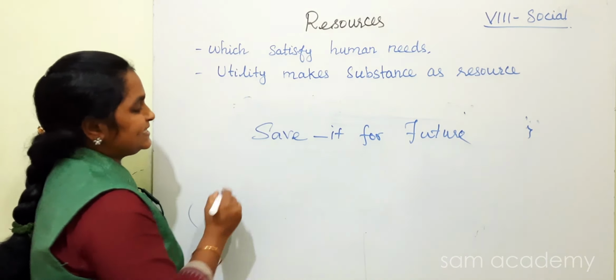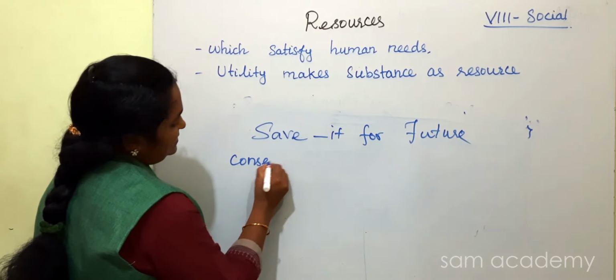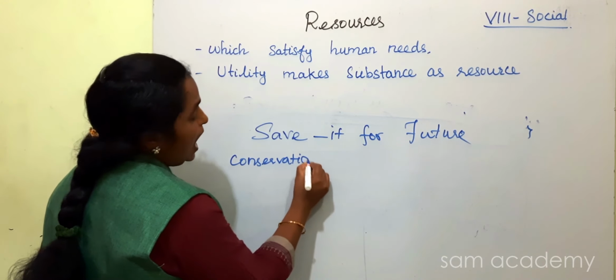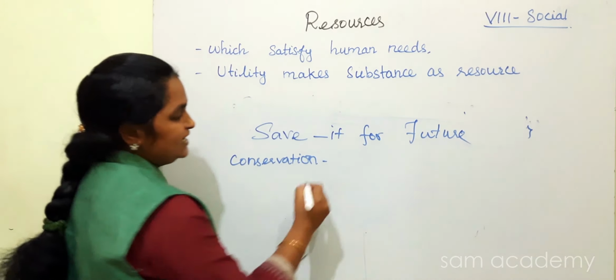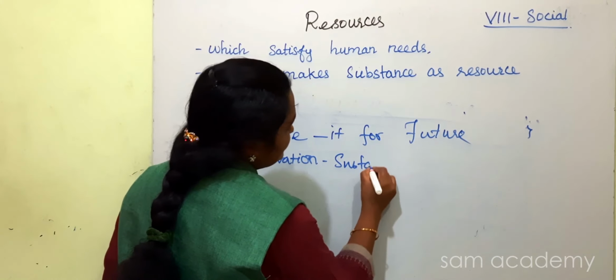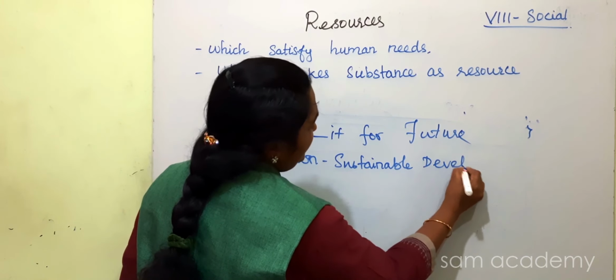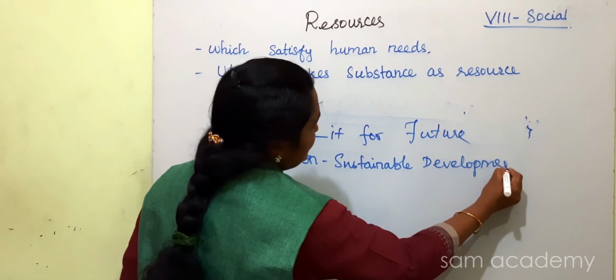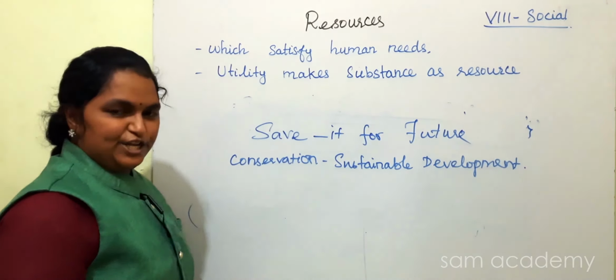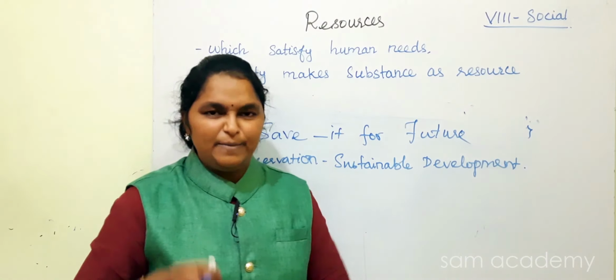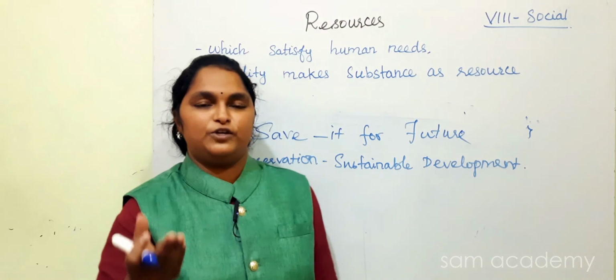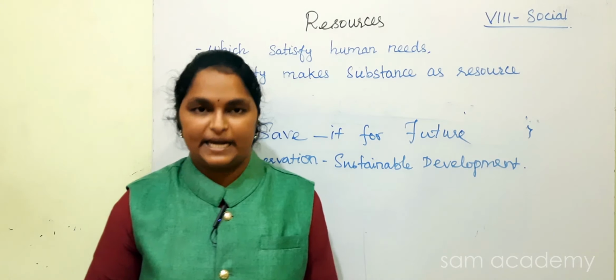That is called conservation, or sustainable development. Sustainable development, a very important word. We can use it at a minimum level and also save it for the future. That is called sustainable development.